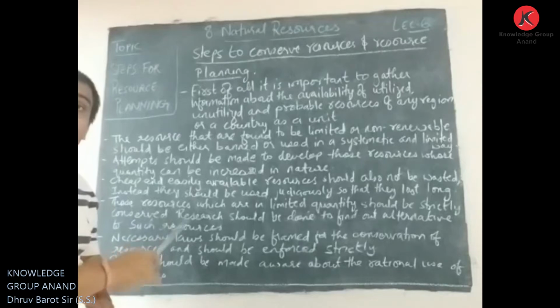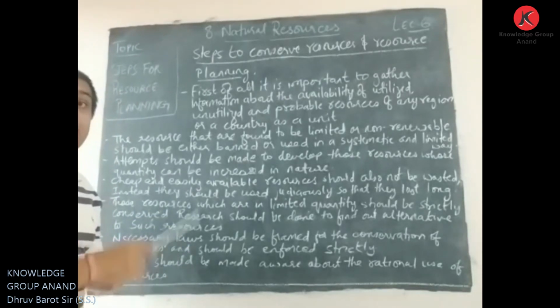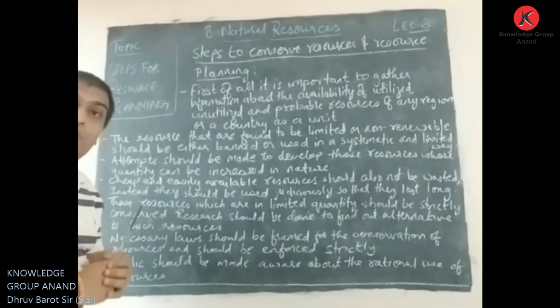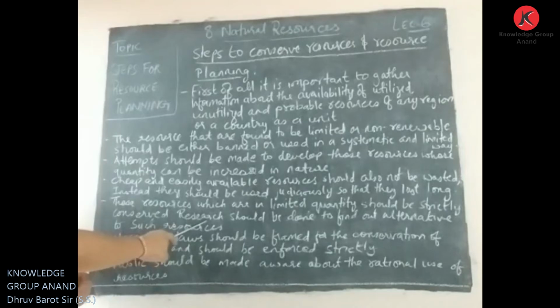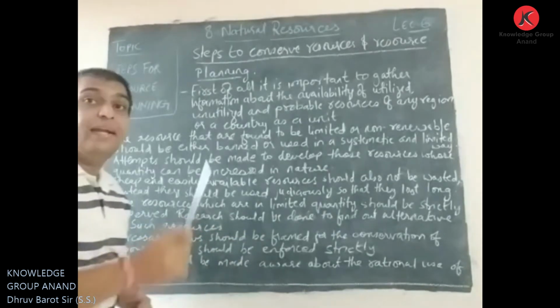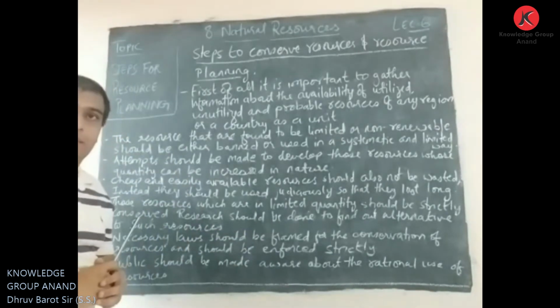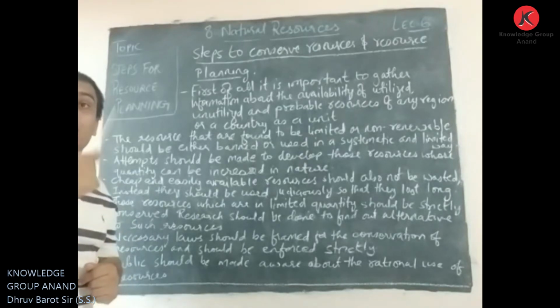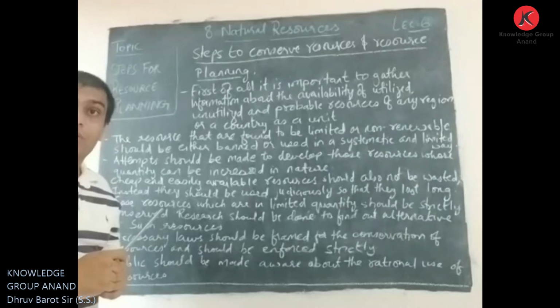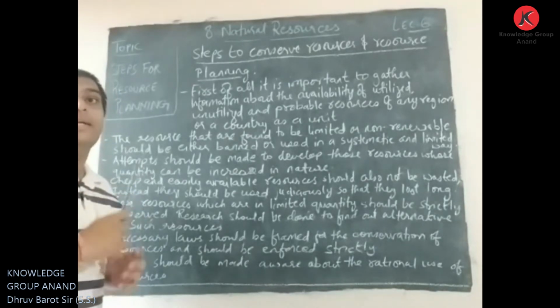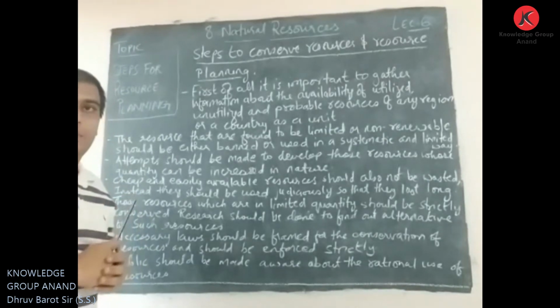We should conserve that kind of resources so that they can be used in emergencies, or in the future whenever it is necessary. Along with it, research should be done to find out the alternate of those resources. Attempts should be made to use an alternate for these non-renewable resources.